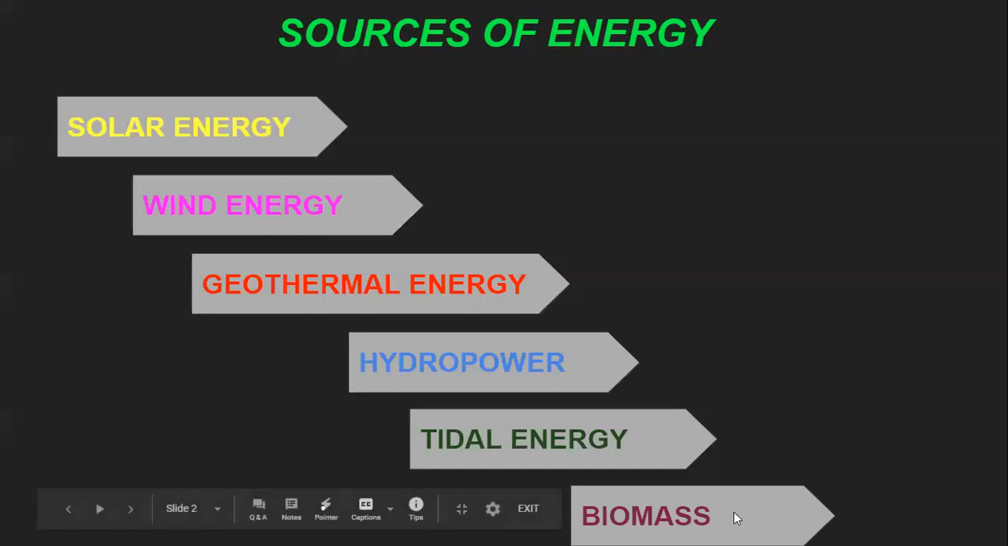So biomass contains stored energy because the plants are using the sunlight for making their food, that is called photosynthesis, and the animals are eating the plants, so plants are having energy and the animals are also having that sun energy. So when this biomass is burned, the heat is produced. These are different sources of energy: solar energy, wind energy, geothermal energy, hydropower, tidal energy, and biomass. Now we will study separately about each.